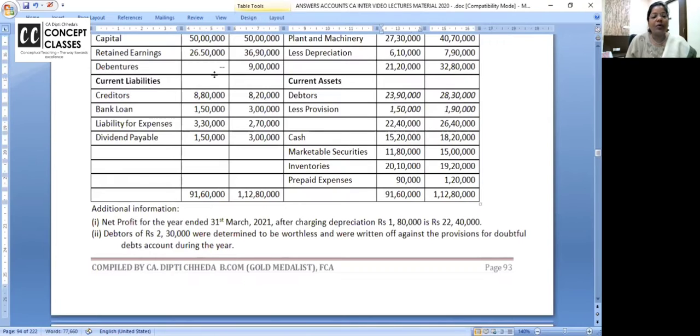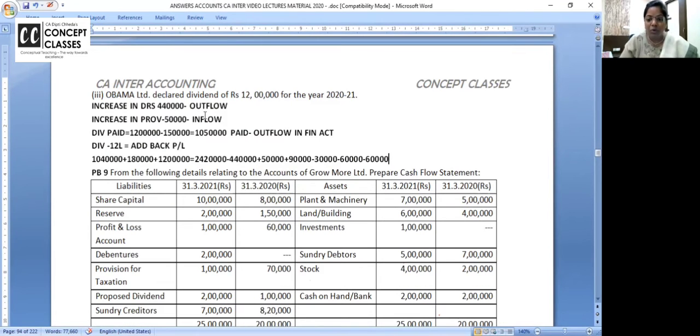And now bank loan is given in current liability. This is a googly for many of you. Bank loan, don't take it in the financing activity. Here it is given in current liability. We may have taken some short-term bank loan. So bank loan 150 has increased to 3 lakh. Liability increase means cash increase, inflow. You have taken more loan, 1,50,000. Now you will get the correct answer.